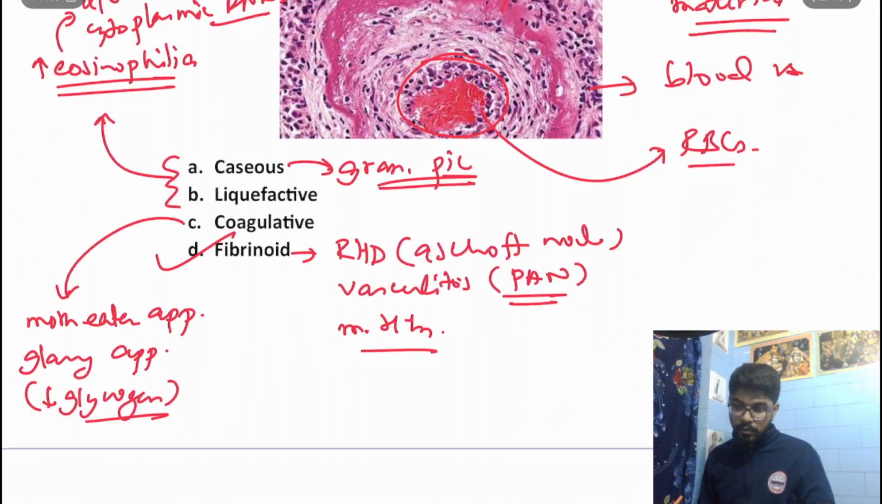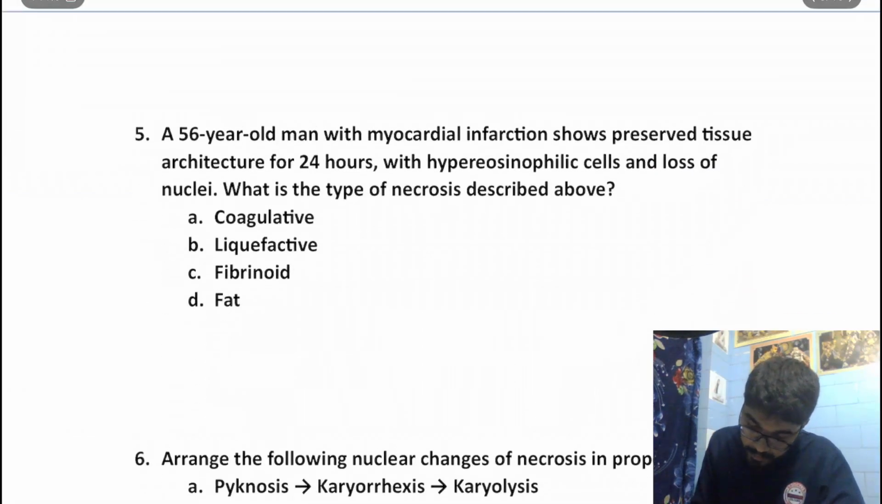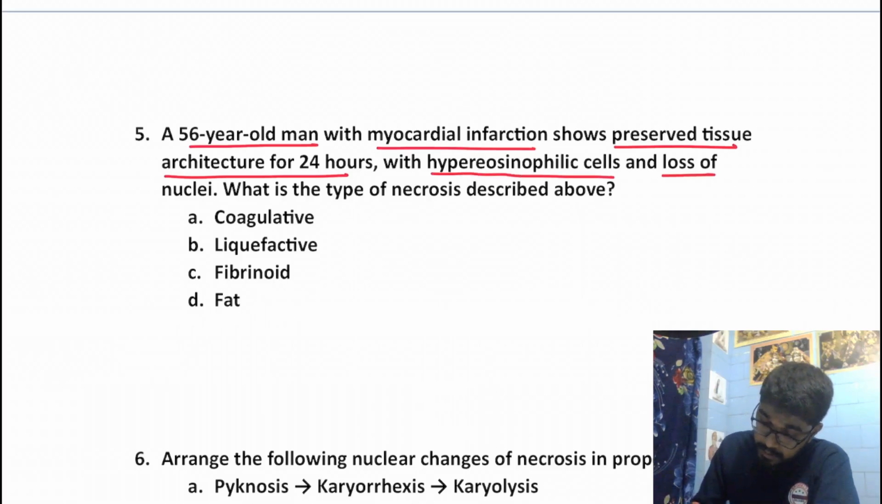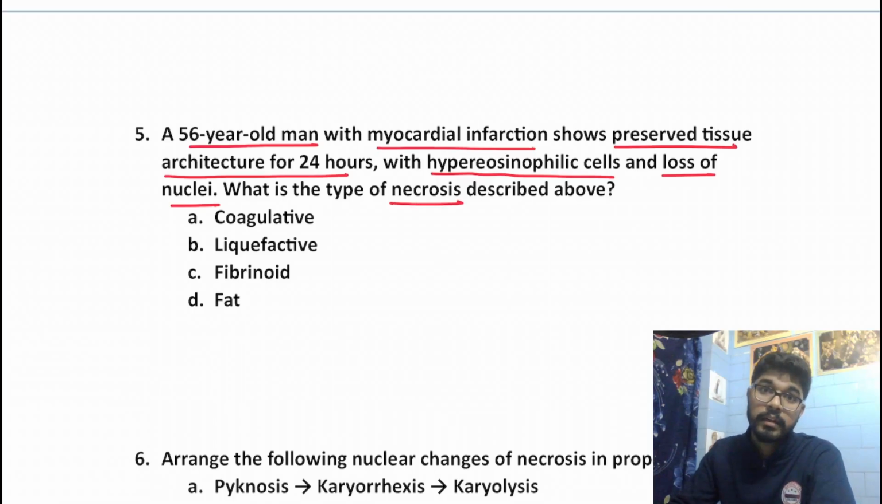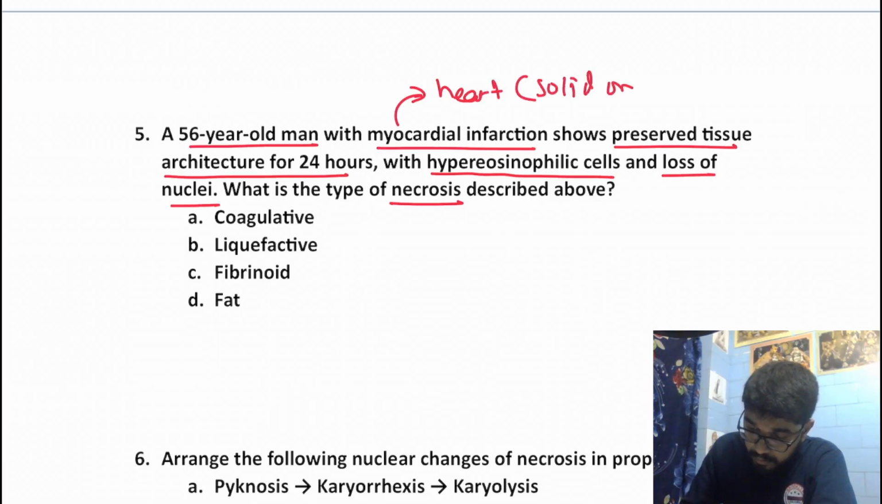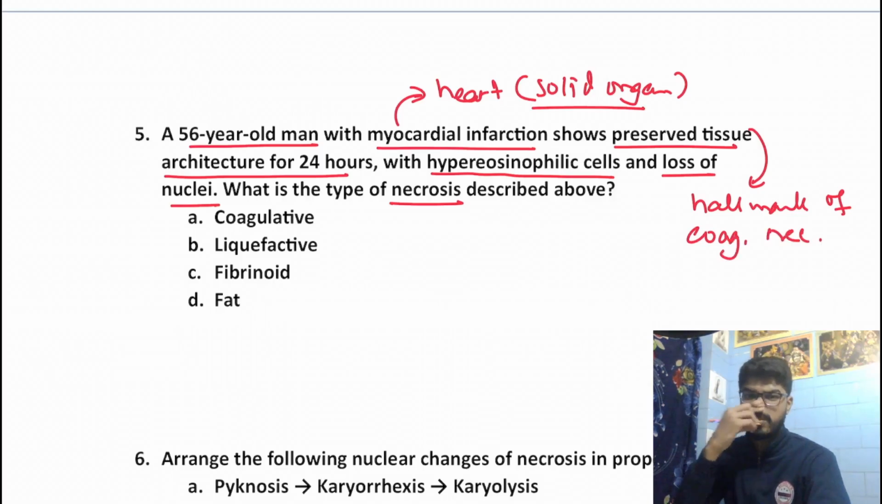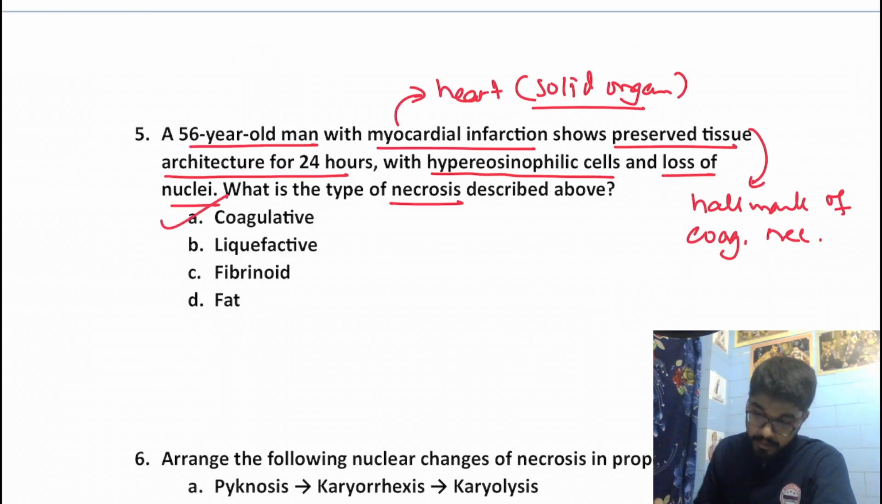Okay. Moving on to the next question. A 56-year-old man with myocardial infarction shows preserved tissue architecture for 24 hours. And we get hypereosinophilic cells and loss of nuclei. What is the type of necrosis being described over here? It is myocardial infarction, which means it is involving your heart, which is a solid organ. The second important point that is written over here is preserved tissue architecture. Preserved tissue architecture is actually the hallmark of coagulative necrosis. So the answer would be coagulative necrosis.